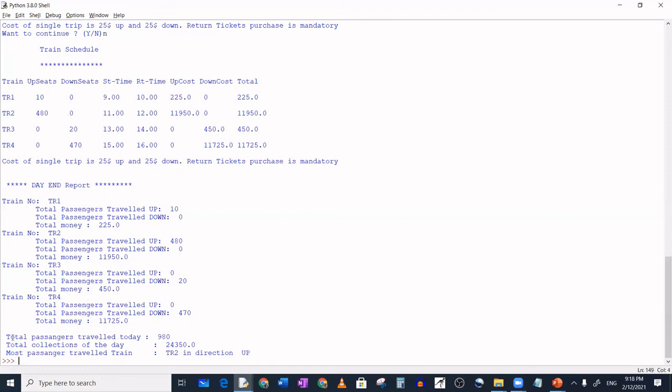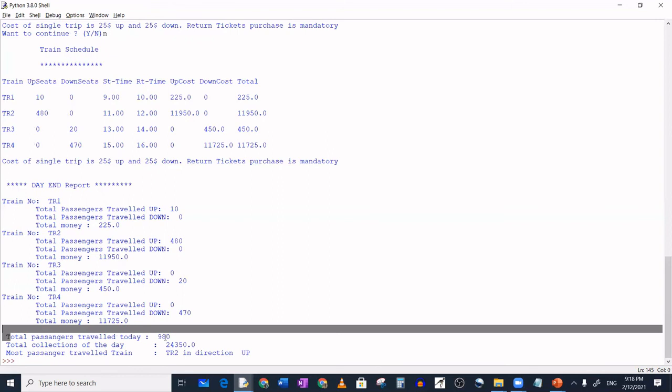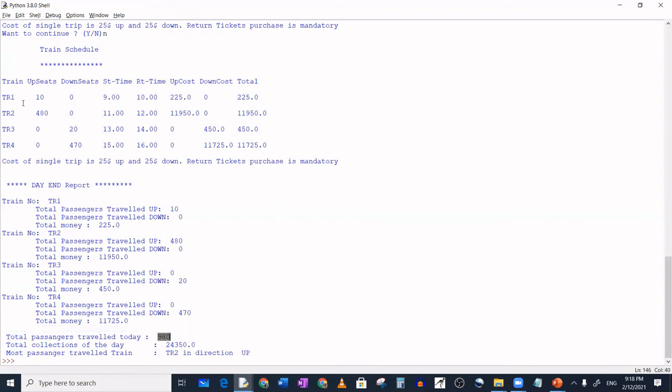After that, the total passengers traveled today. Totally, the number of passengers who traveled is 980. You can see it's 480 plus 10 plus 20 plus 470; if you add all together, you will get the answer 980. And the total collection of the day, if you add all together, we will get this value. And the most passenger traveled train is TR2, you can see most 480. This is the maximum people traveled in this train, and the direction is up. So that is clearly found and listed.